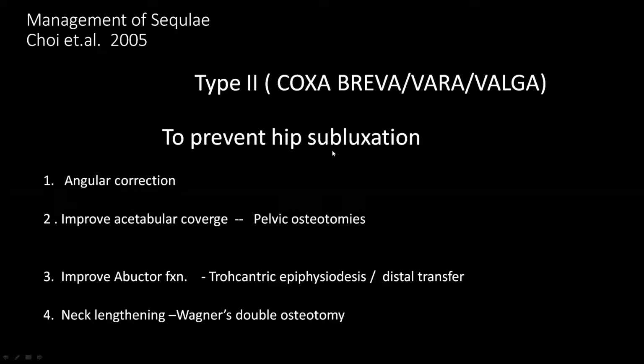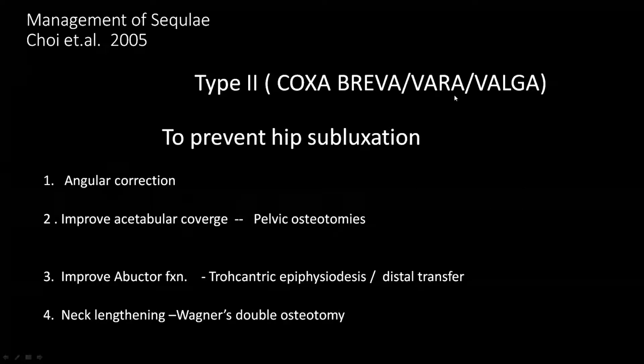To prevent the further subluxation of the hip joint, you can do corrective osteotomy either at the femoral side or at the acetabular side. So osteotomy at the femoral side can be done by angular correction, or from the acetabular side can be done by the pelvic osteotomies.